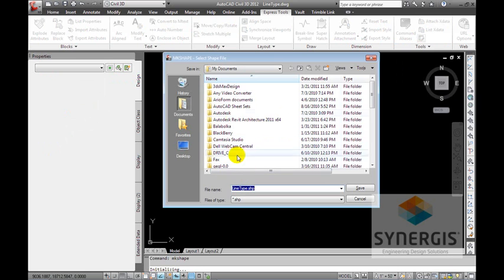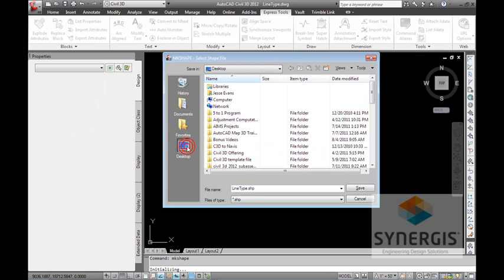It opens up a Windows dialog box. I'm just going to save this to my desktop. Now, it's important to make sure you save it in the correct folder. If you're working off a network and multiple people are going to share these line types that you're generating, you better put this on the server somewhere, and then in your options location, you have to put a new support path in there. If it's only for your local workstation, you could just put these files in the support folder, and AutoCAD will find them automatically.